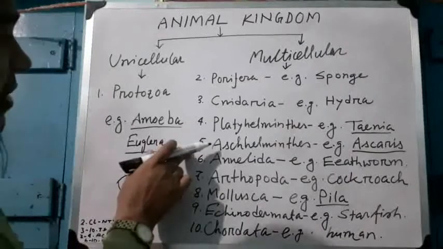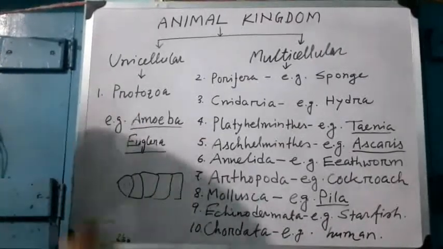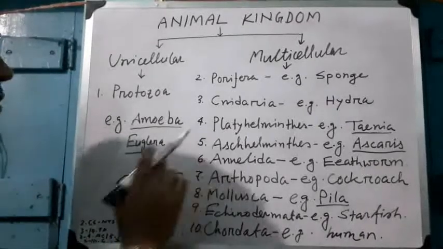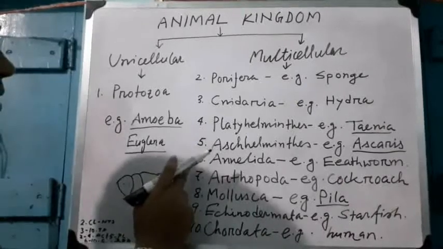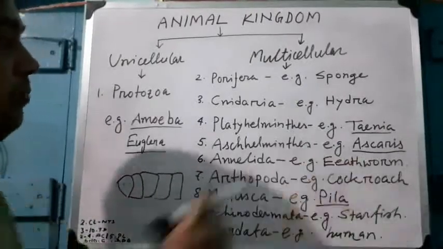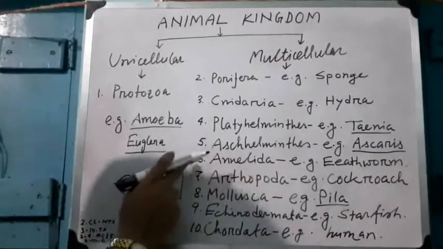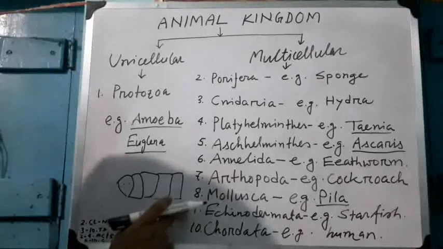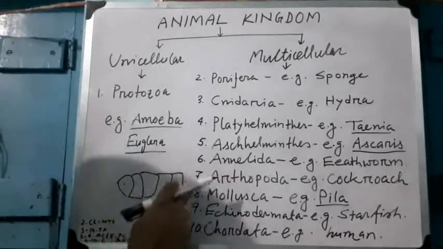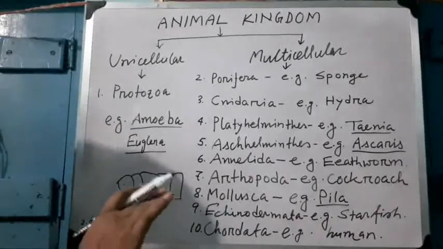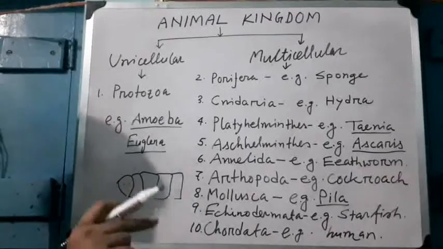In Aschelminthes, pseudocoelom is present, but in Annelida, a real coelom, a true coelom, is present. This is coelomata. Example of Annelida is earthworm. Not only Annelida, Arthropoda, Mollusca, Echinodermata, and Chordata are also coelomata. And here the body has three layers of tissue structure: ectoderm, mesoderm, and endoderm.